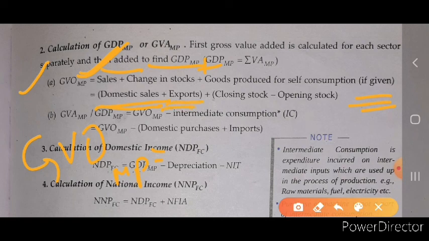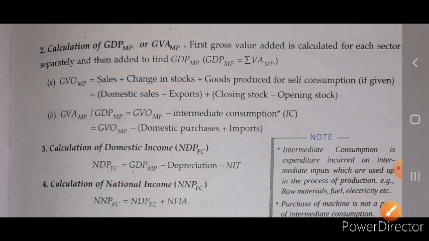Whenever we export any commodity, it leads to profit for our company because we get the foreign currency. So we add the domestic sale plus export to calculate the value of sales. Plus, whenever change in stock is not given in the question and opening and closing stock is given, what we will do is closing stock minus opening stock to calculate the value of change in stock. From that we calculate the value of GVO at market price.